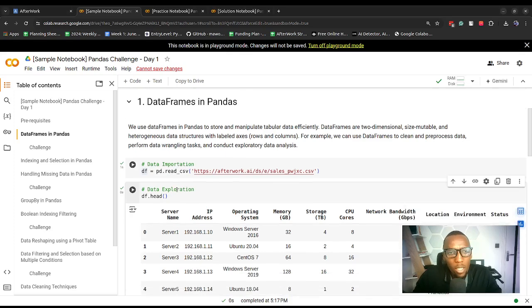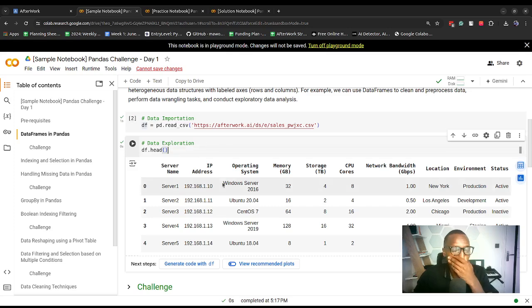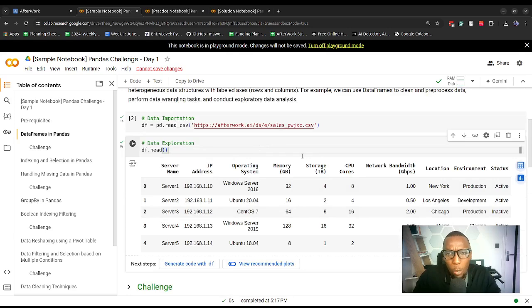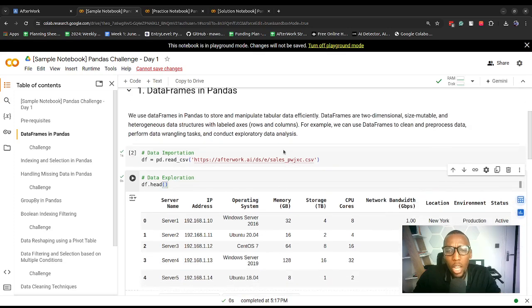All right, so that's it with regards to this concept. Work on the challenge that we give you here. It will entail helping you to implement this concept that we have learned, how to import data into a data frame, which is a Pandas tabular data structure that stores data in rows and columns.